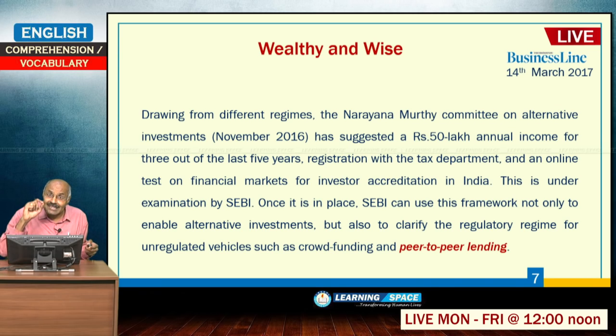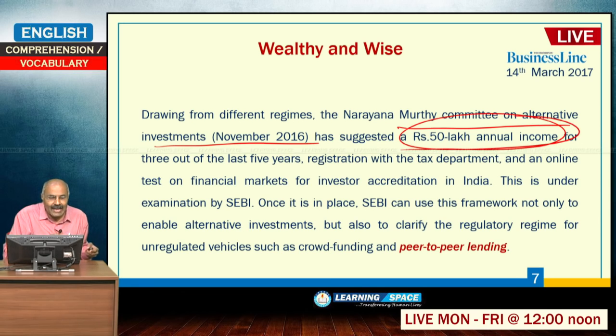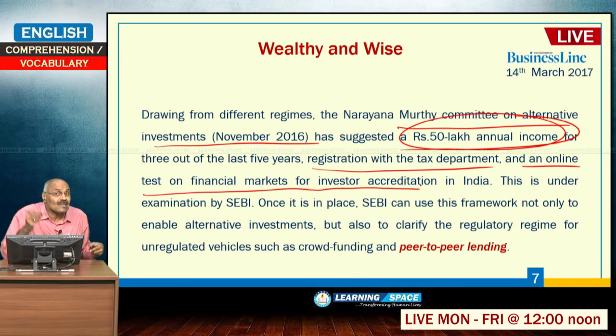The Narayana Murthy committee recently gave its report on venture capital and angel investments. Drawing from different regimes, the committee on alternative investments has suggested an annual income of 50 lakh for 3 out of the last 5 years, registration with the tax department, and an online test on financial markets for investor accreditation in India. This is under examination by SEBI.